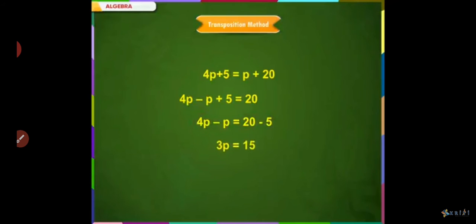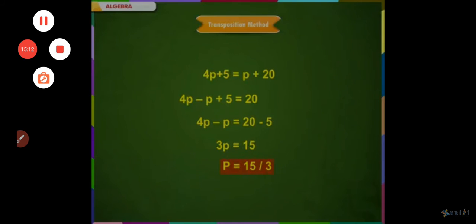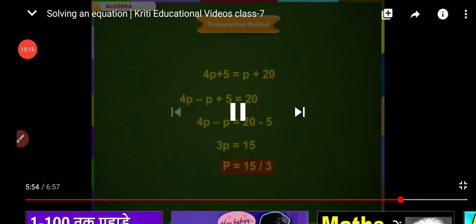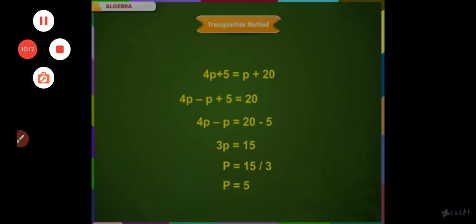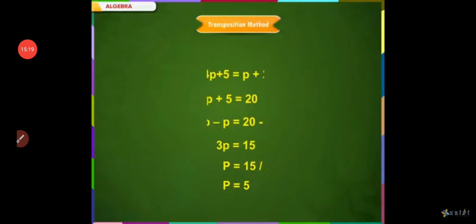3p is equal to 15. We want to keep the variable p alone on the left side. Now, since 3 is multiplied with p on this side, when it gets transposed to the other side, it gets divided. Therefore, p is equal to 15 divided by 3, which is equal to 5. P is equal to 5.